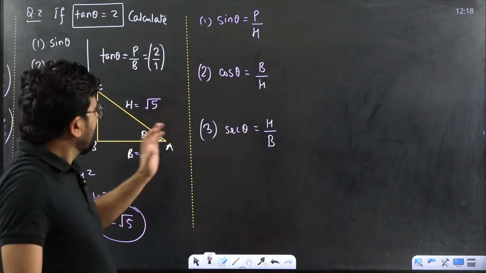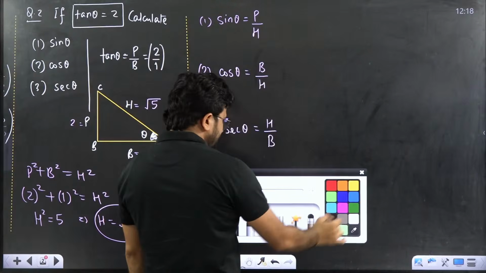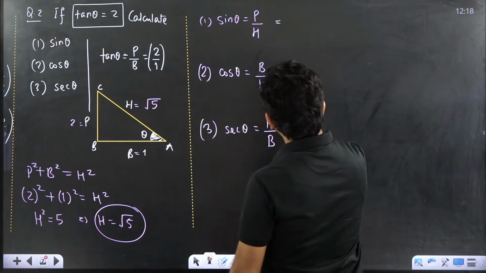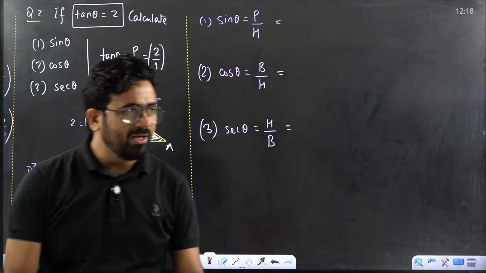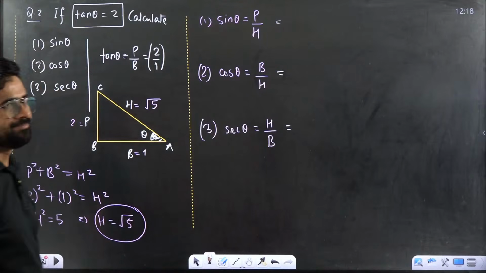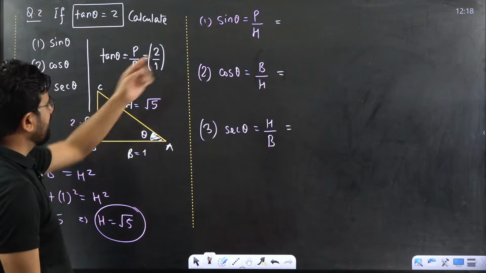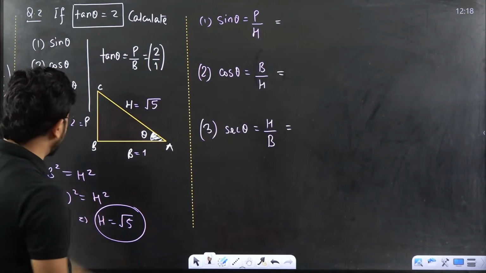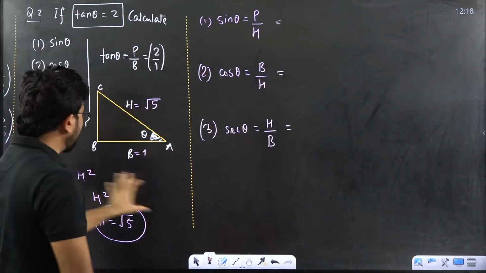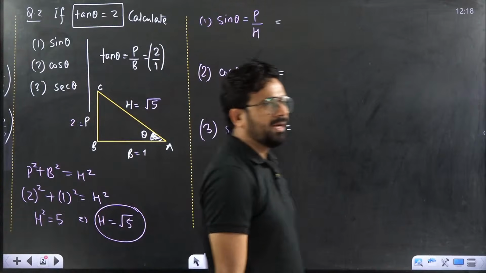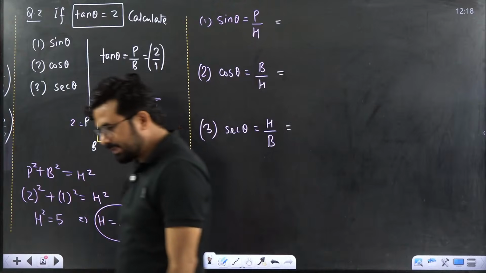Now please everyone tell me the answer. What will be the answer? Sin theta is equal to how much? Cos theta is equal to how much? And sec theta is equal to how much? First, what is the value of sin theta? Sin theta is perpendicular upon hypotenuse. Perpendicular is how much given to you? Read this triangle and tell me the answer.